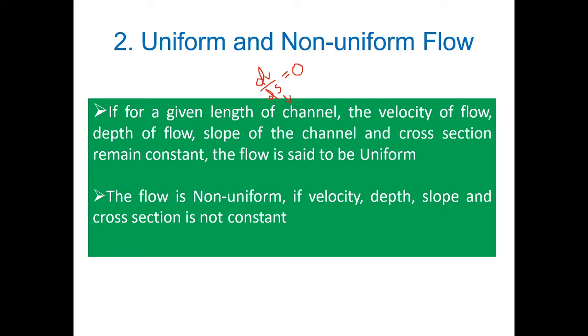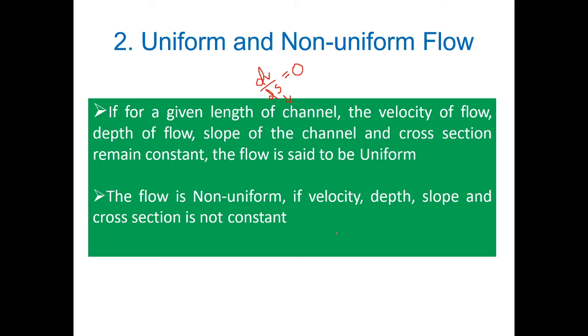Next one is non-uniform flow. What is meant by non-uniform flow? The velocity varies from location to location. If you take some point x, the velocity is 10 meters per second. At some point y, the velocity may vary. It may increase or reduce. So the velocity will change with respect to the location. That comes under non-uniform flow.